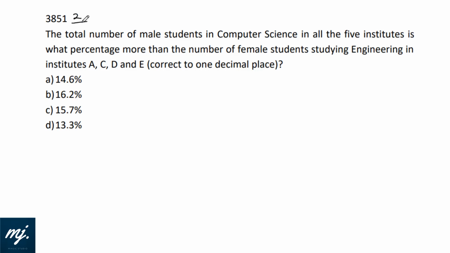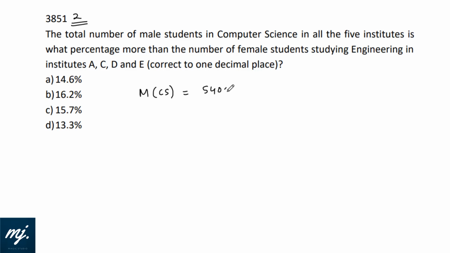Okay, the second question from the same set of DI, and I have all the data in front of me, so I'm not going to go back. You may go back, freeze the screen, try to note the data and then solve. No issues. The total number of male students in computer science in all the 5 institutes.